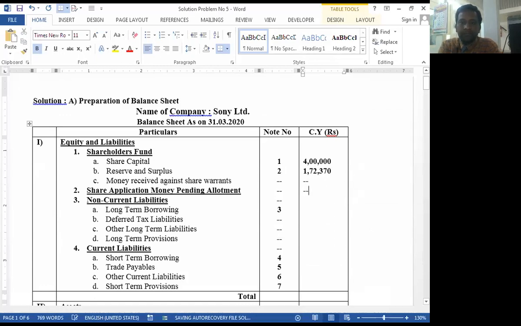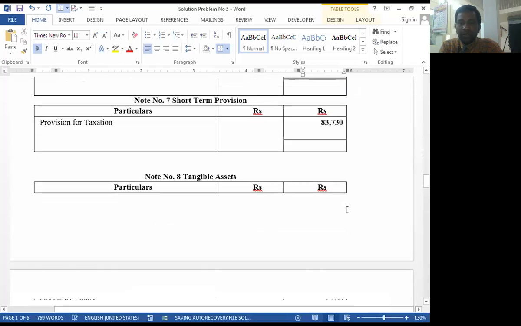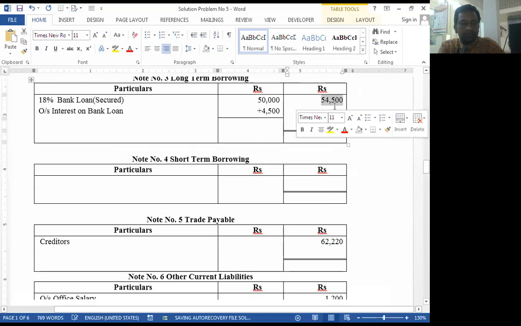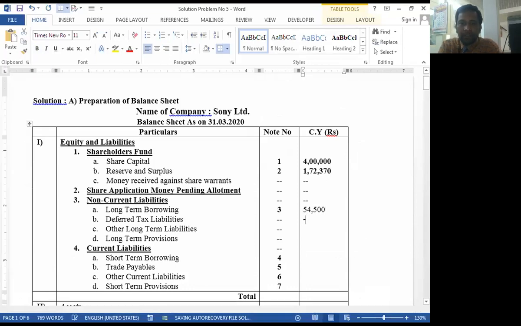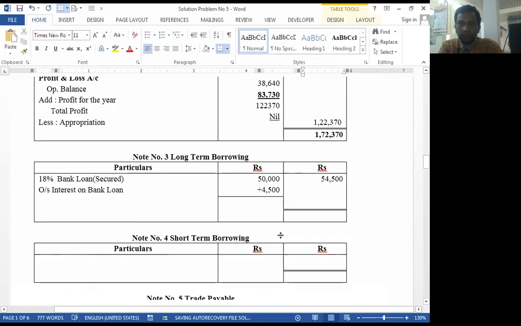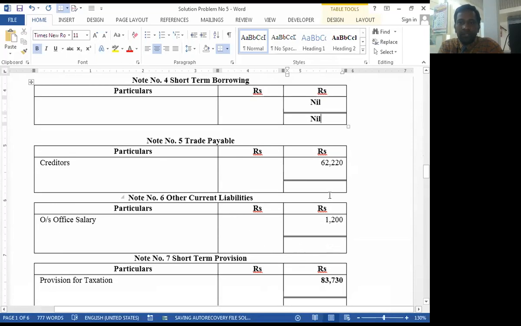Dash. Okay, long term borrowing 54,500. Short term borrowing is nil, and trade payable is 62,220.